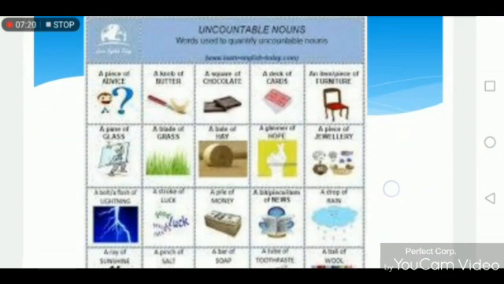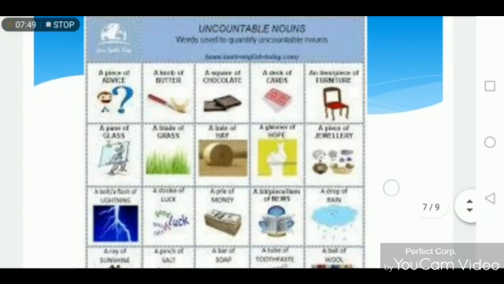All of this discussion raises the question of how we can count the uncountable noun. In order to count the uncountable noun, you need to have some phrases. For example, a piece of. A piece is the phrase.